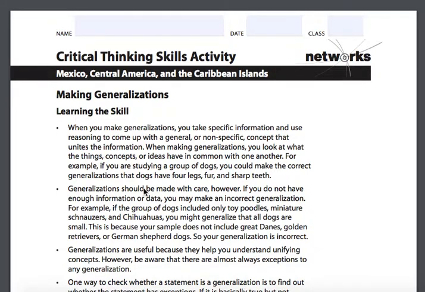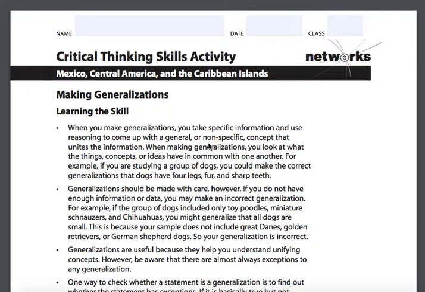one another. For example, if you are studying a group of dogs, you could make the correct generalization that dogs have 4 legs, fur, and sharp teeth. Basically, to make a generalization is to take information, synthesize it, think about it, and then put it together where it has commonality. Generalizations should be made with care, however.